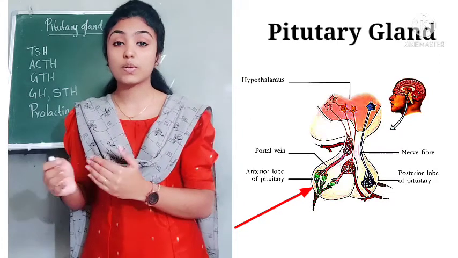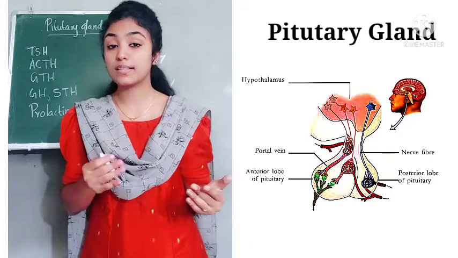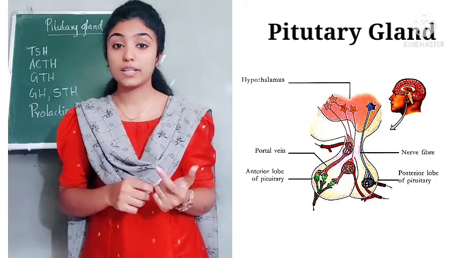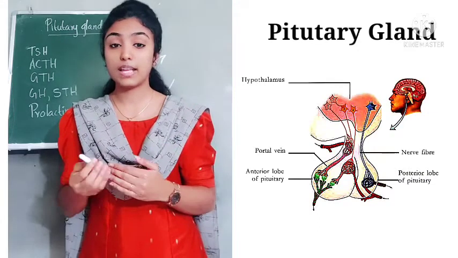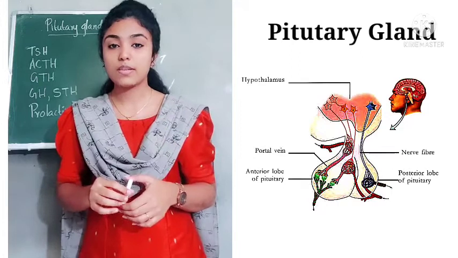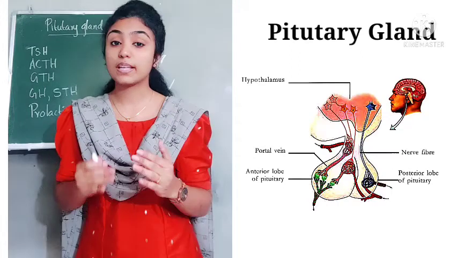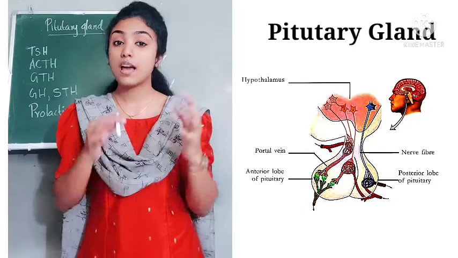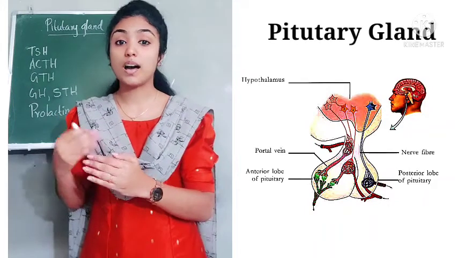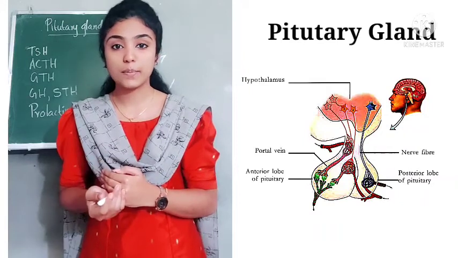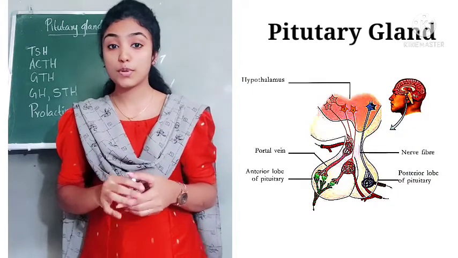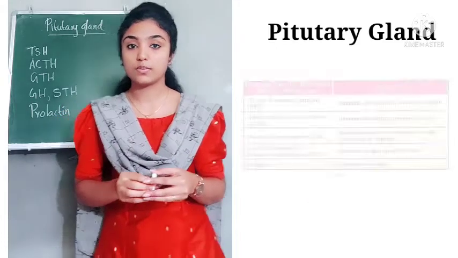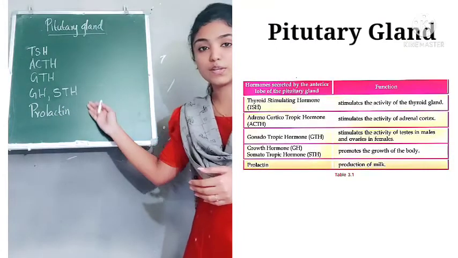in the endocrine system. So which are the other glands in the endocrine system? We already studied the thyroid gland, adrenal gland and pineal gland; all these are other glands in the endocrine system. So the hormones secreted from the anterior lobe of the pituitary gland control the activities of the other glands in the endocrine system. Which hormones are produced by the anterior lobe of the pituitary gland? Let us find out.